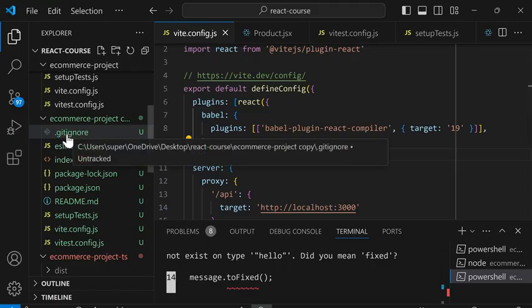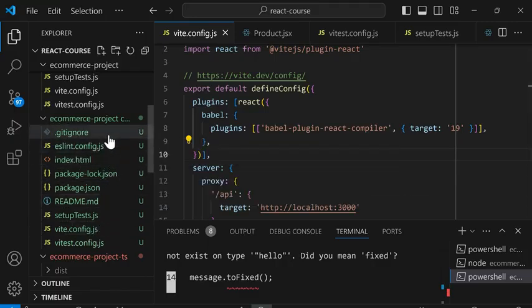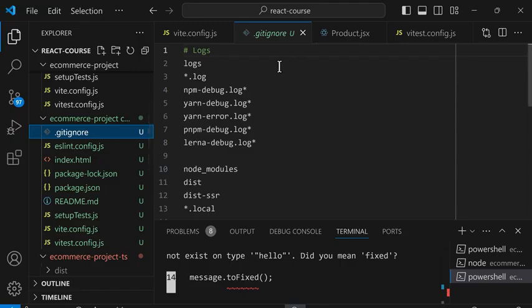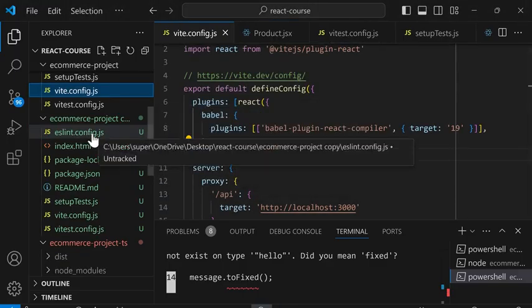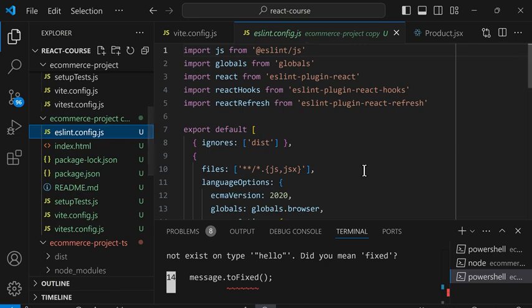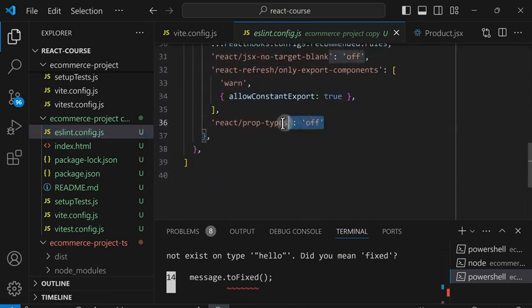Now let's move all the files over to the TypeScript project. So in gitignore, we didn't make any changes to this file, so we don't need to move it over, and we can delete it. In eslint.config.js, we added one change to this file at the bottom, which is we added this rule to disable prop types.